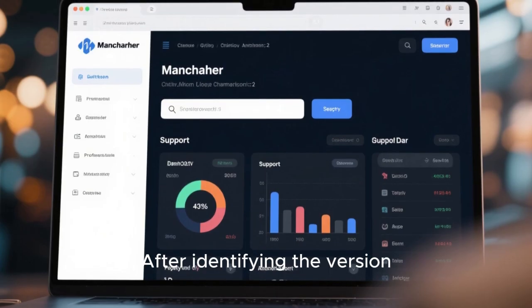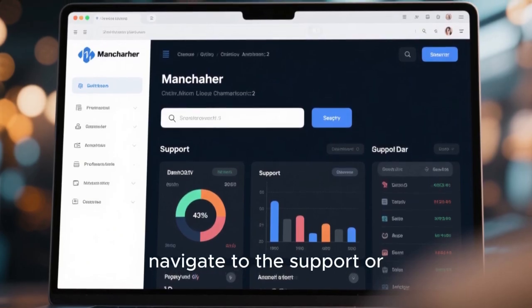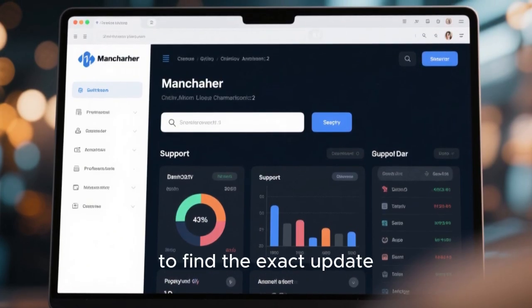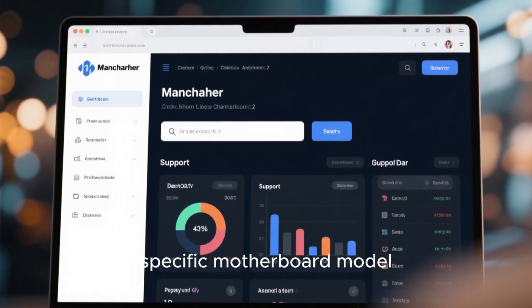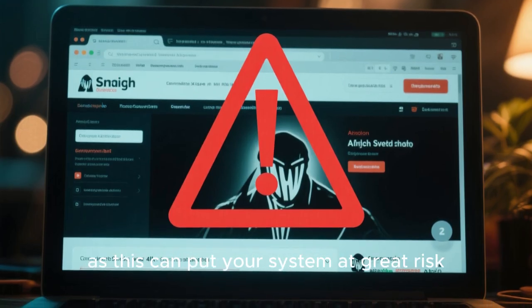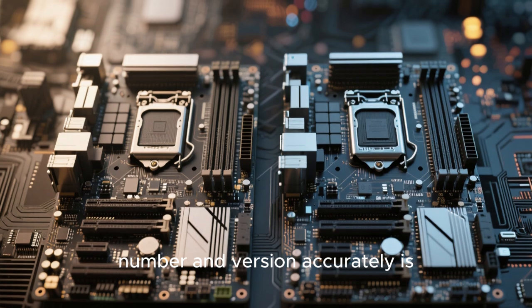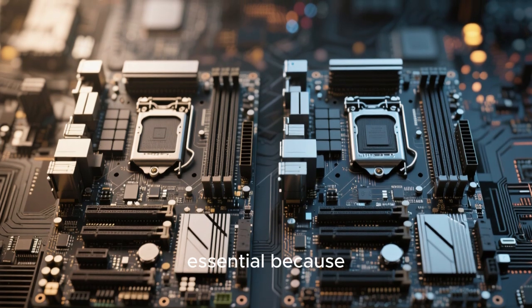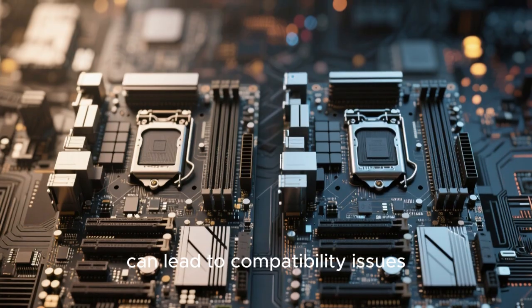After identifying the version, visit the official manufacturer website and navigate to the Support or Downloads section to find the exact update designed for your specific motherboard model. Never download a BIOS update from unofficial websites, as this can put your system at great risk. Matching the model number and version accurately is essential because even small discrepancies can lead to compatibility issues.